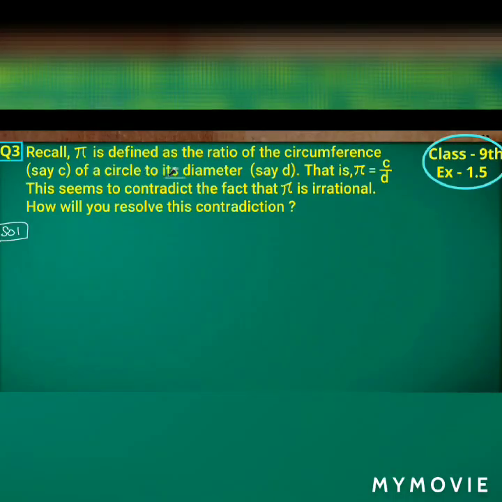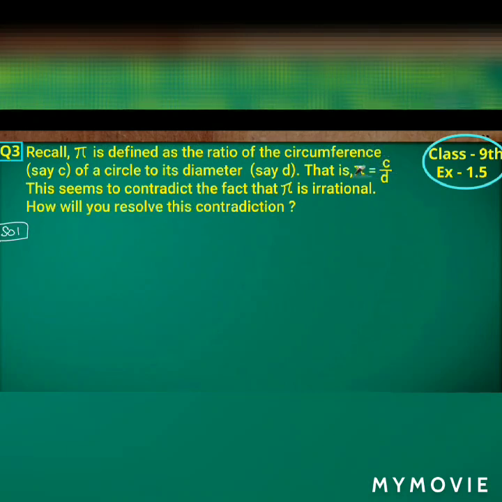Welcome to the third question. Recall, pi is defined as the ratio of the circumference C of a circle to its diameter d, that is, pi is equal to C by d, which is nothing but circumference divided by diameter. This seems to contradict the fact that pi is irrational. How will you resolve this contradiction?